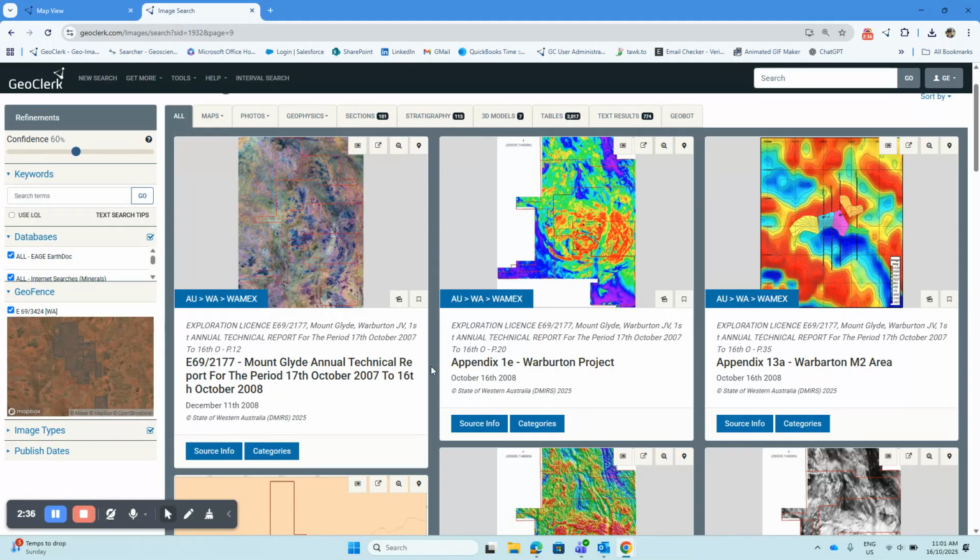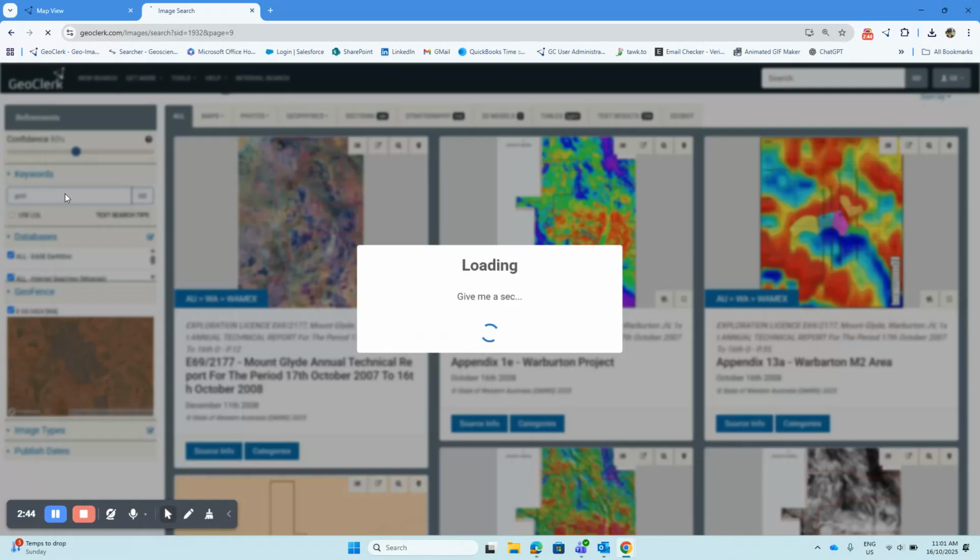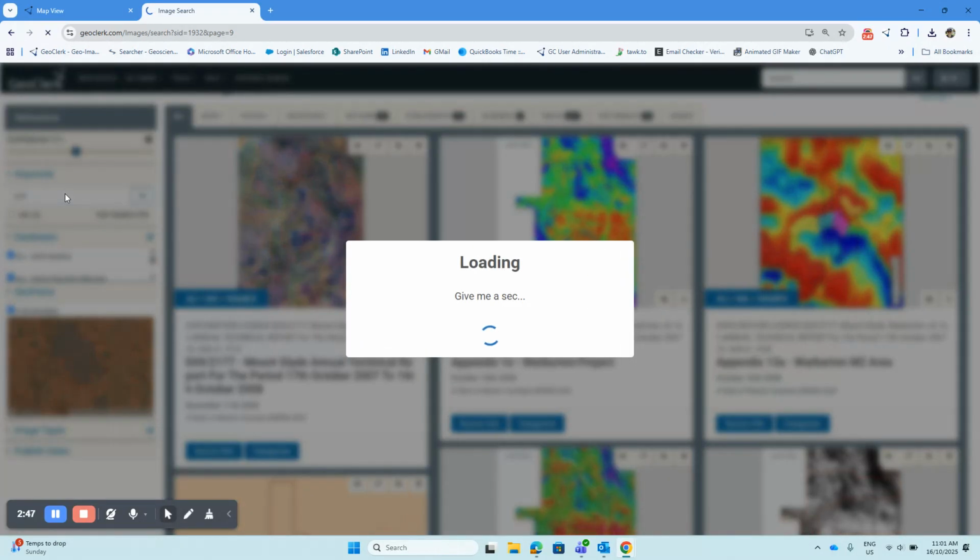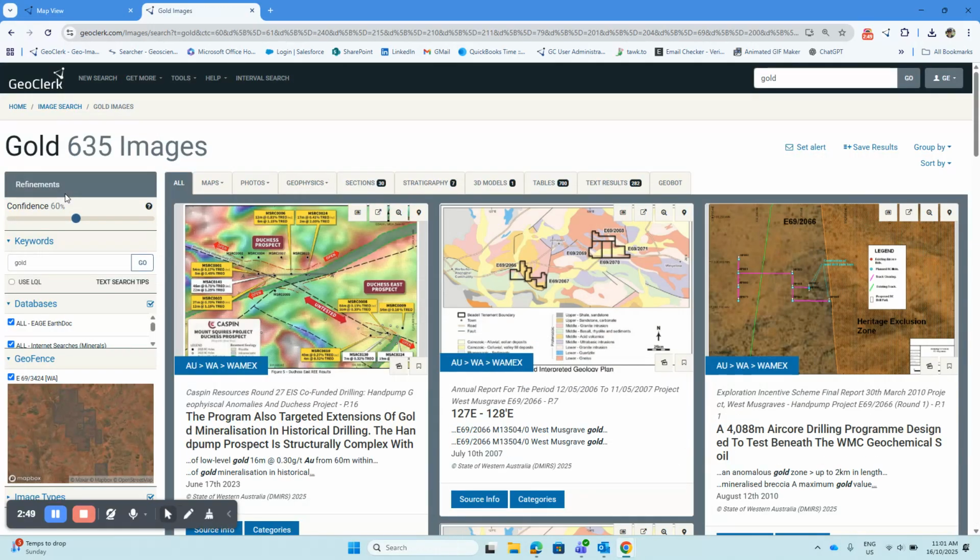So that's the basics of how to do a spatial search. There's lots of other things you can obviously do from here, and they're all the subject of other videos. One thing you can quickly do is combine that with a text keyword search to reduce the number of, or find the images within that shape area that are relevant to your particular exploration target.